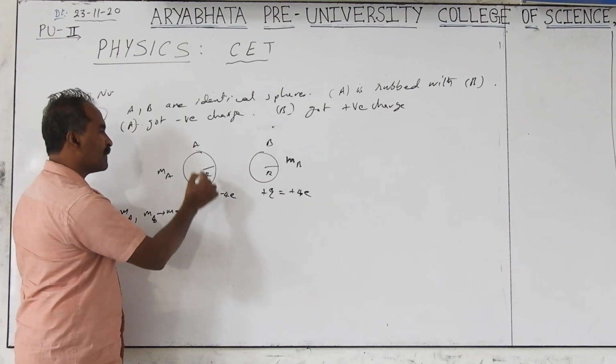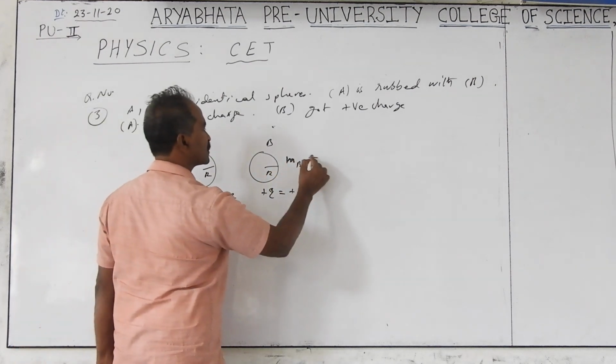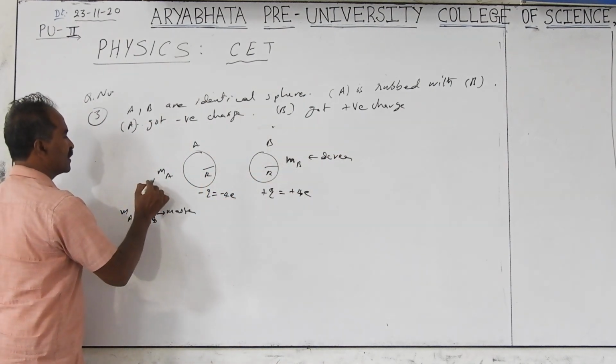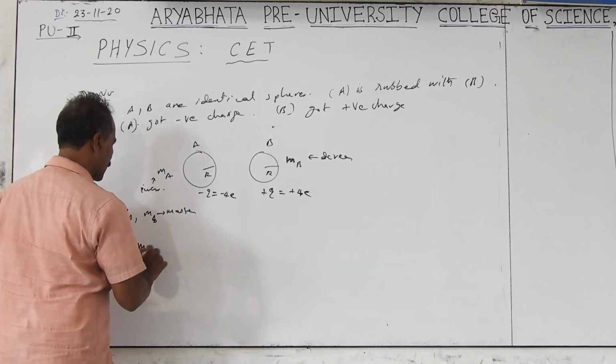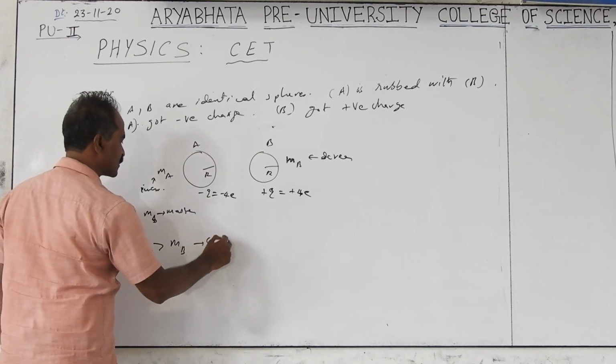Negative charge means mass increases, positive charge means mass decreases. Therefore, MA is greater than MB. That is the comparison of the masses.